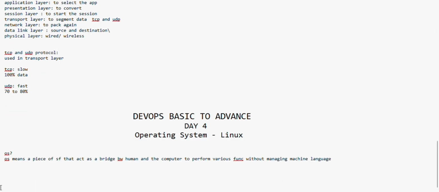One of the operating systems is Unix. It directly interacts with the kernel, which means a way of interacting with the computer directly. So Unix is directly interacting with the kernel, but the disadvantage is that it is costly.